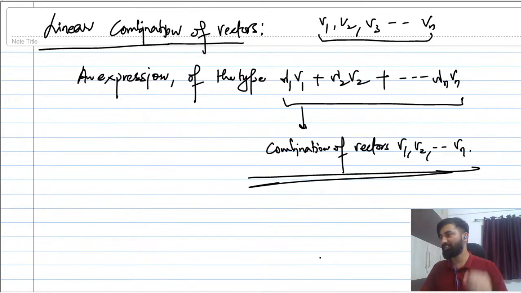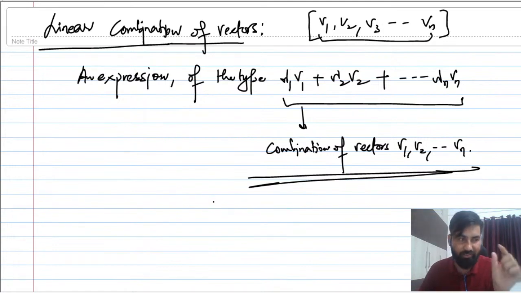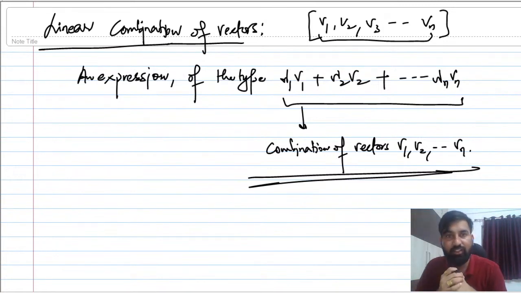So I will take some examples and we will see. Suppose these are the vectors given, and I will give you one more vector v, and I will ask, can this vector be written in terms of the other given vectors in the same space? Till now I did not talk about vector space, but I will discuss it. I think in the beginning I told you the meaning of vector space, right?